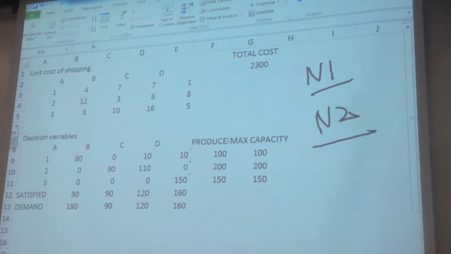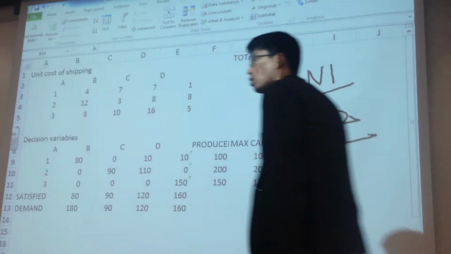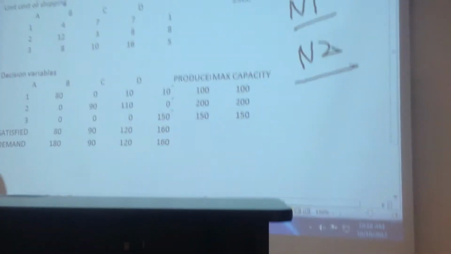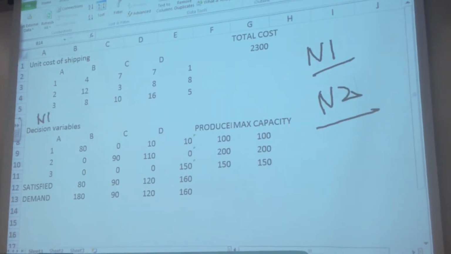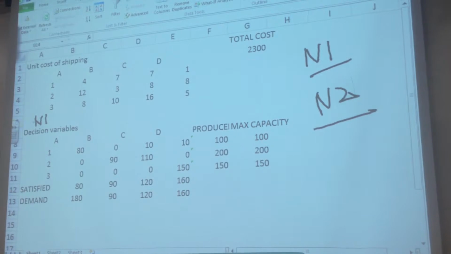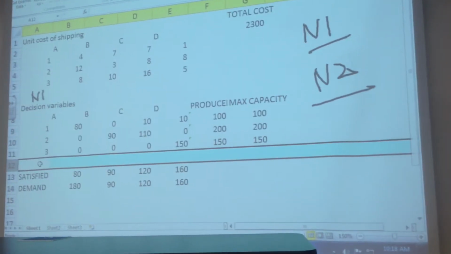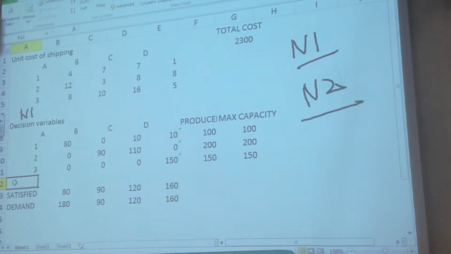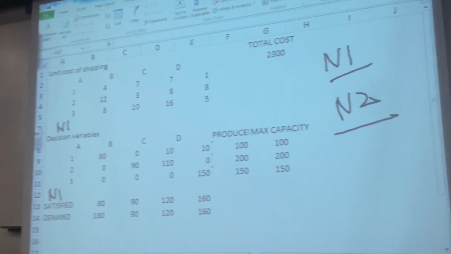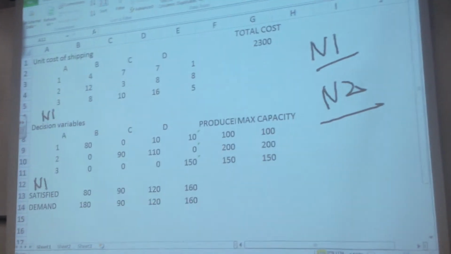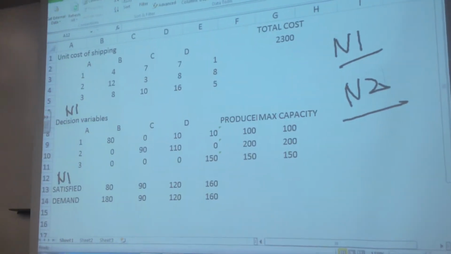How? This one now will be applied in this model. For example, N1. Like this. You want to add one constraint, one locational alternative at a time.